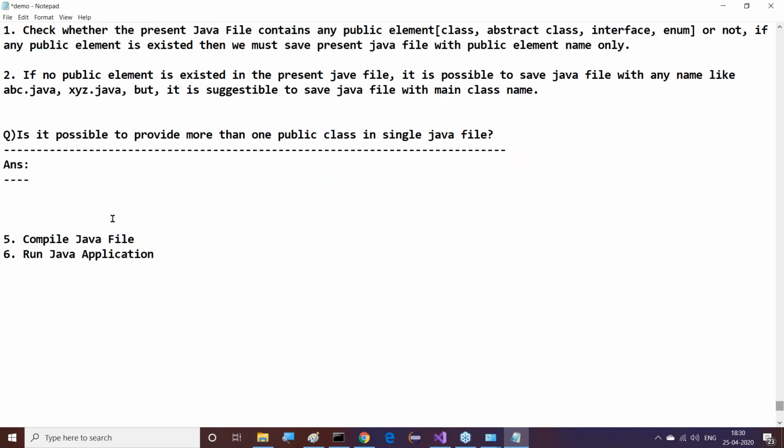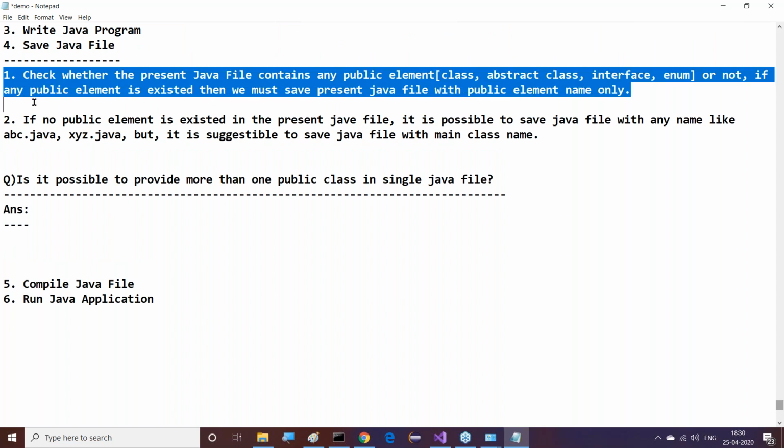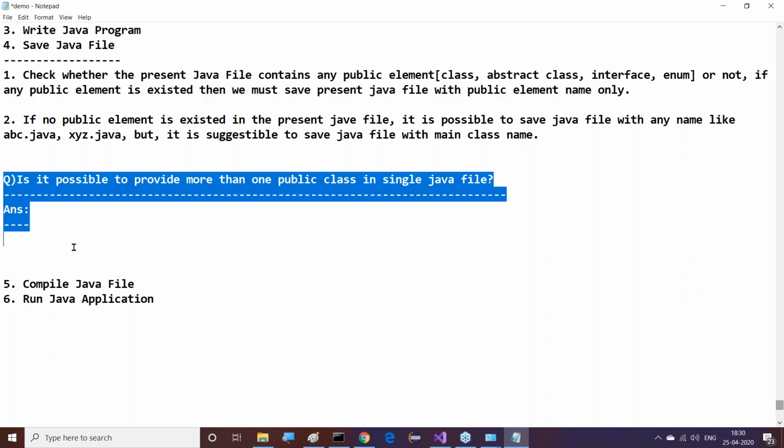Guys, observe this clearly. Read rule number 1 and give the answer for this question. First of all, check whether the present Java file contains any public element or not. If any public element exists, then we must save the present Java file with the public element name only. Now, is it possible to provide more than one public class in a single Java file or not? This is the question.